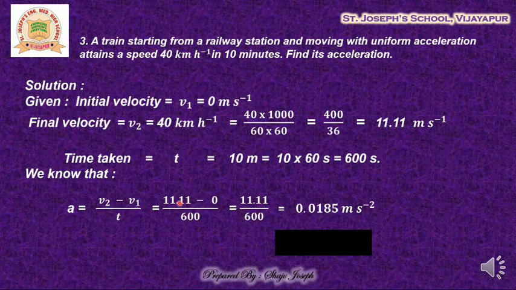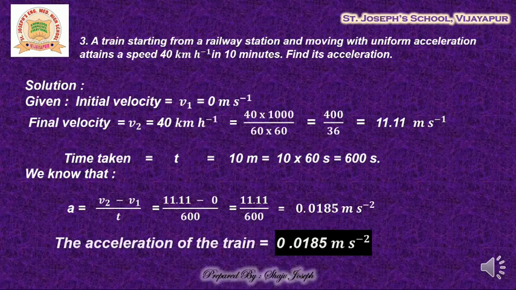So that is 11.11 minus 0 is 11.11. Anything you subtract 0 from, the number remains same. So 11.11 divided by 600 is approximately equal to 0.0185 meter per second square. That remains as the acceleration of the train. So we can say the acceleration of the train is equal to 0.0185 meter per second square.